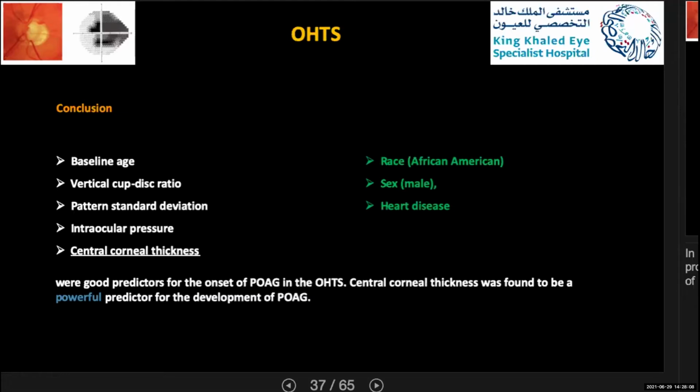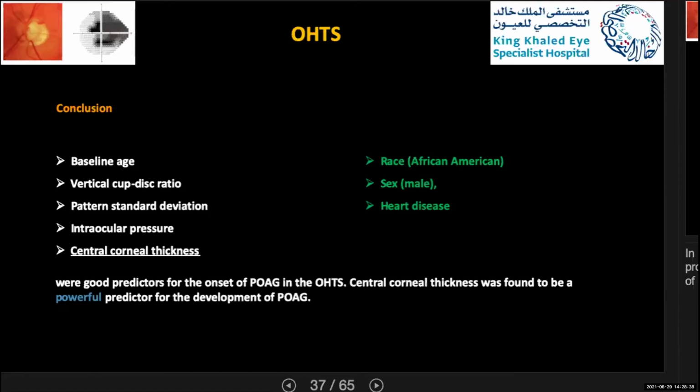And they found that eyes with corneal thickness of 555 or less have a 3-fold greater risk of progression to glaucoma at 5 years when compared with participants who had corneal thickness of more than 588. If you can see here on the right side, there are 3 risk factors, which are the race, African American, male gender, and heart disease.